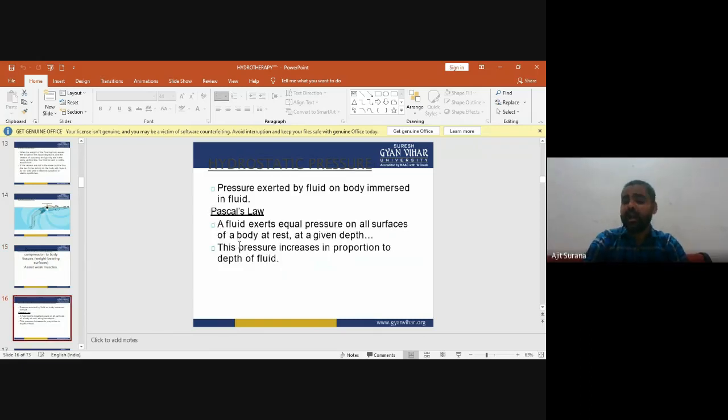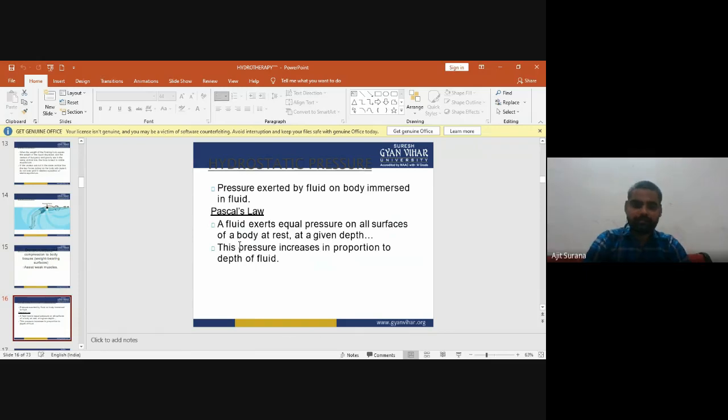Now the second one is hydrostatic pressure. Hydrostatic pressure means the pressure exerted by a fluid on a body that is immersed in the fluid.